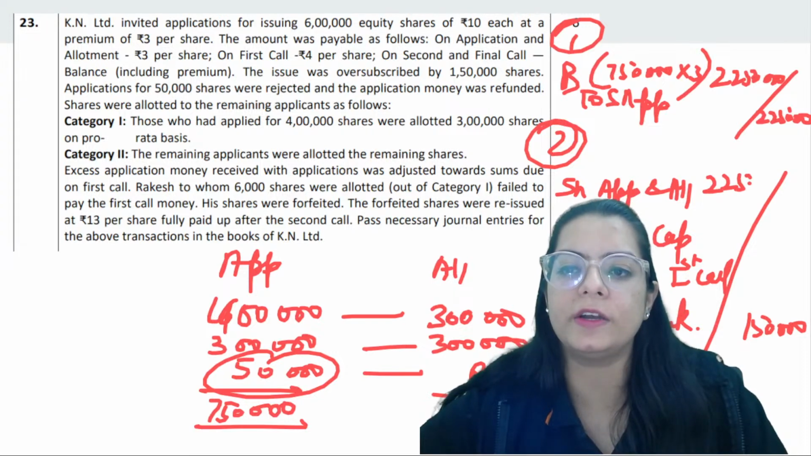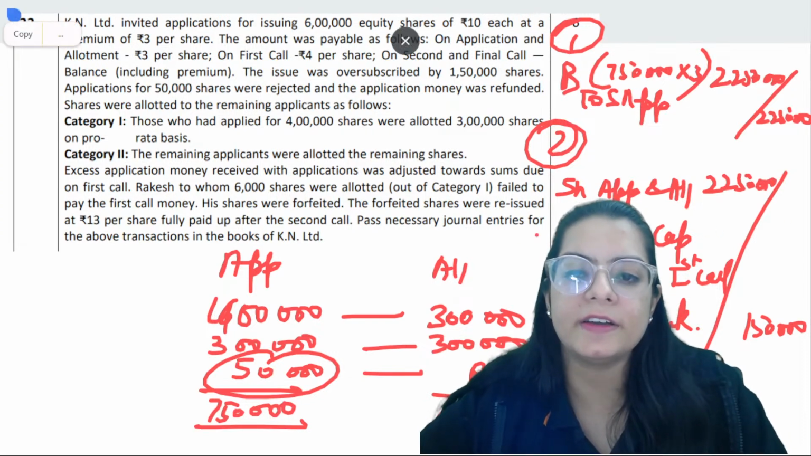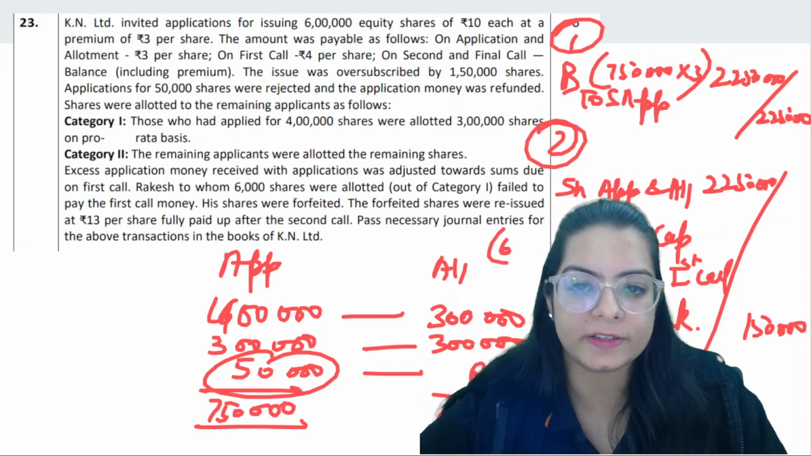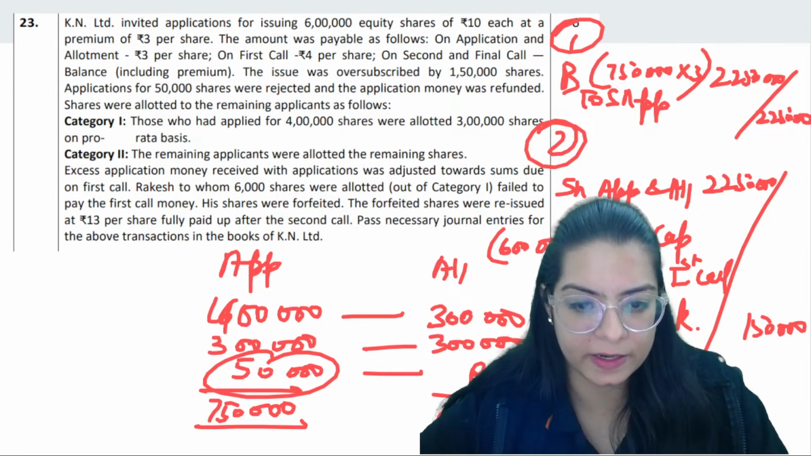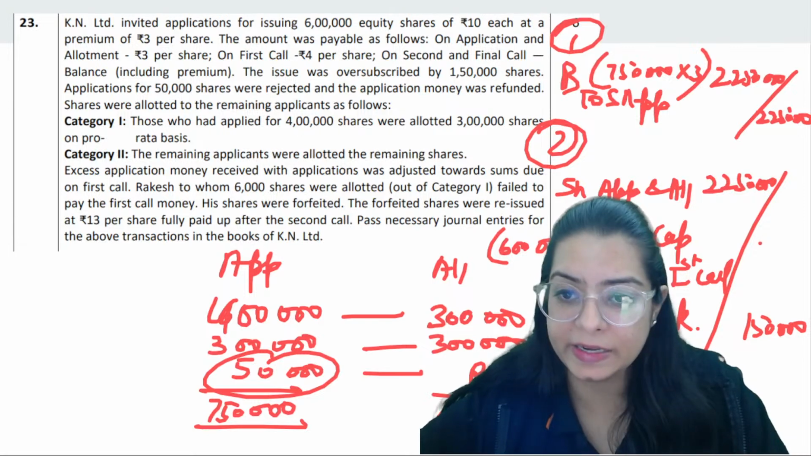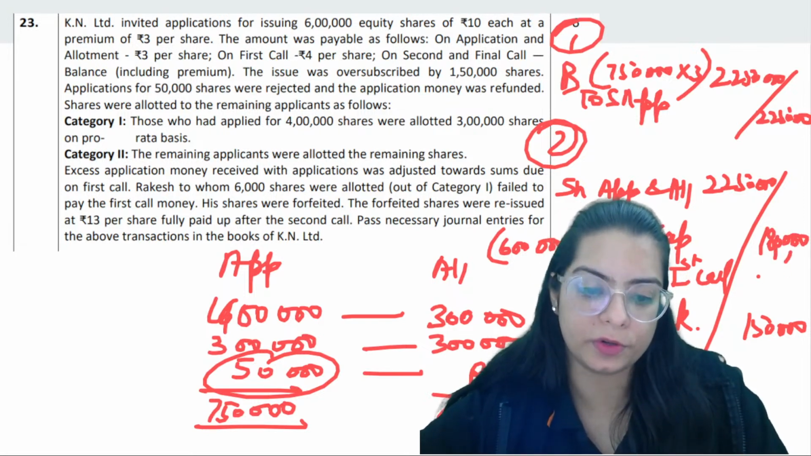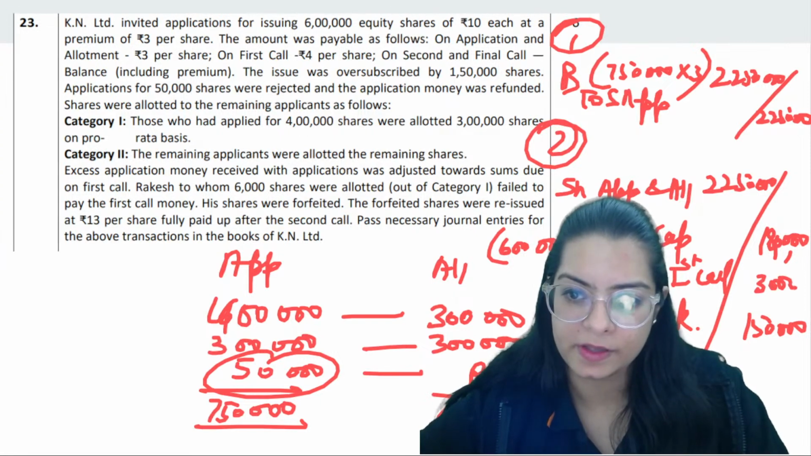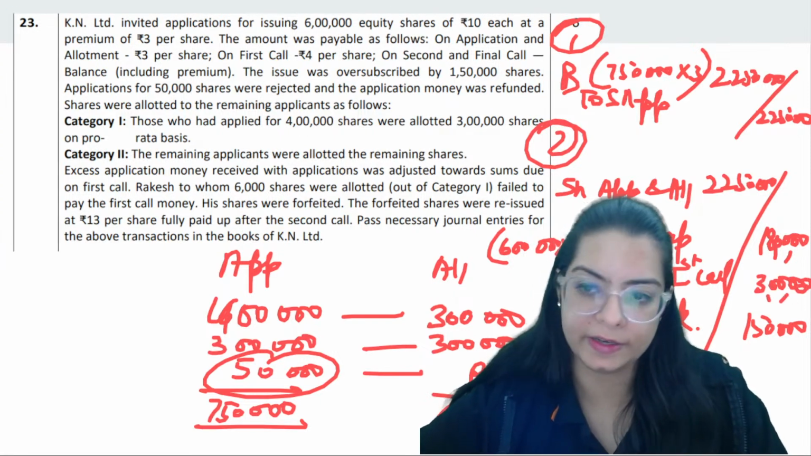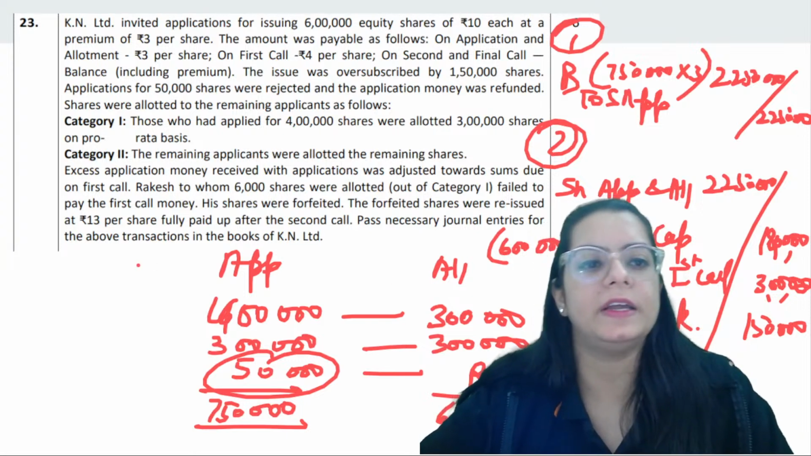We have received 2250. Share capital was expected as per 6 lakh, so that means 18 lakh is required as per share capital. In first call, you are going to get 3 lakh. Okay, ji. So this is the entry number 2.